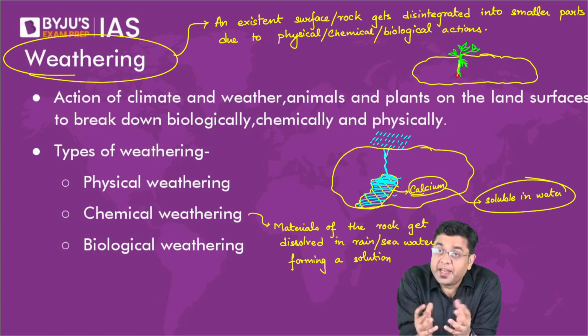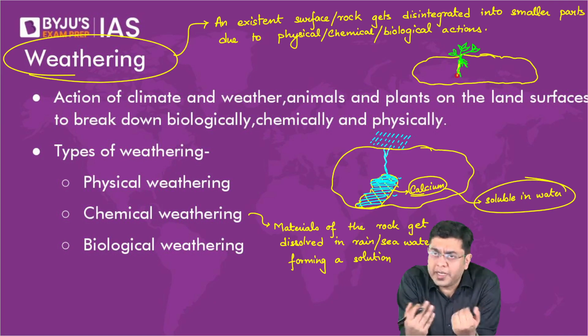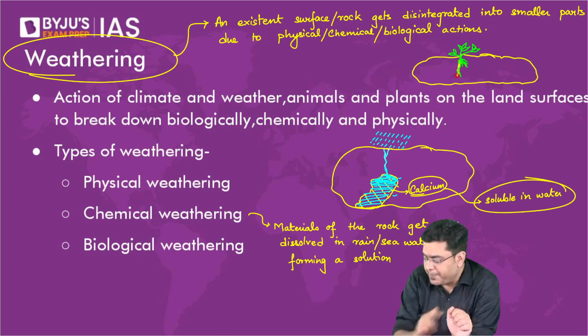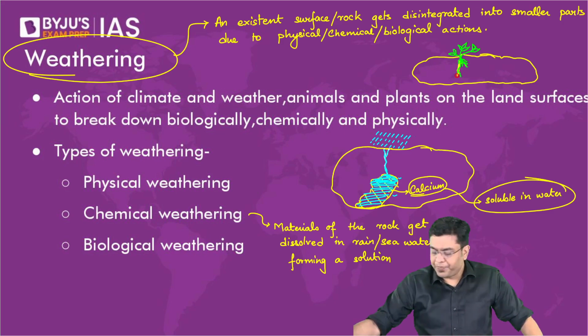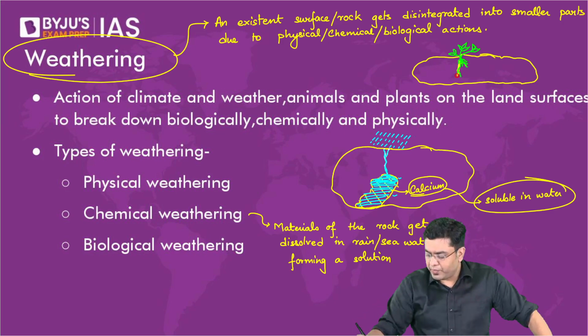Physical weathering weakens the rock structure and creates cracks through which the plants will grow. The plants will also secrete certain substances which will dissolve certain materials of the rocks, leading to chemical weathering, and that will further enhance the breakage of the rocks. So, out there in nature, in a practical scenario, all of them are initiated at the same time. Okay. Now, any doubts that we have till now? Let me know. So, no doubts? Good.